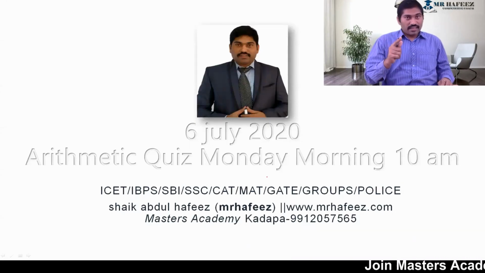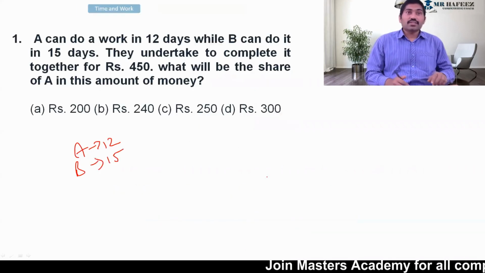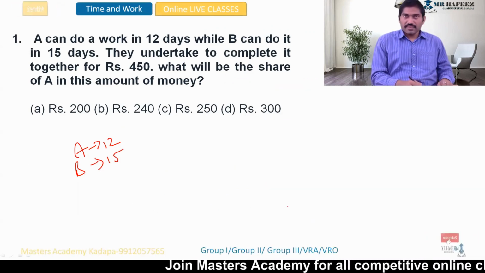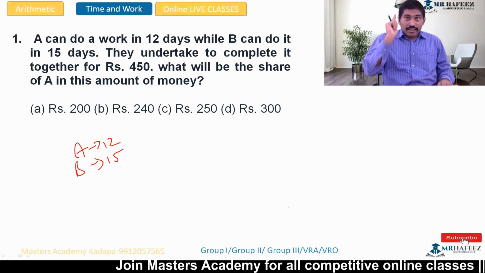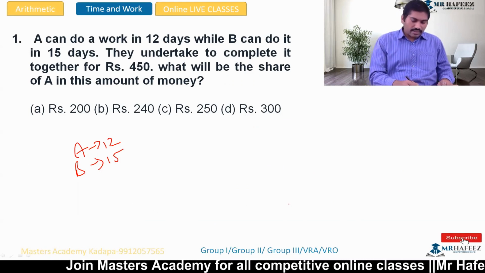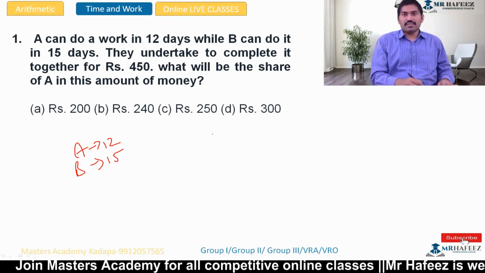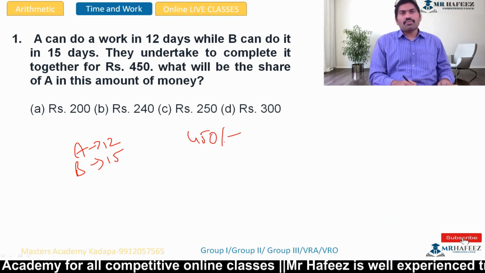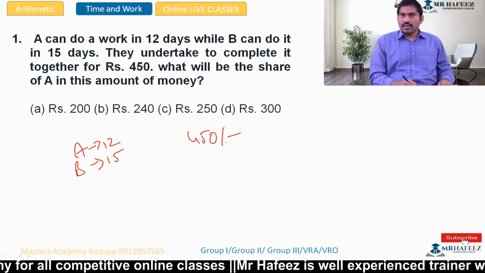6th July arithmetic quiz, Monday morning, 10 a.m., 10 questions. First question. A can do a piece of work in 12 days, B can do it in 15 days. They undertook to complete it together for 450 rupees. What will be the share of A in this amount of money?